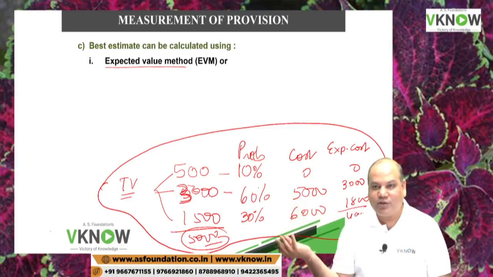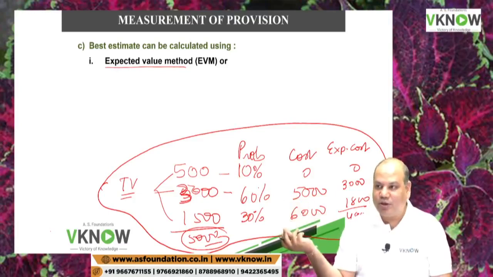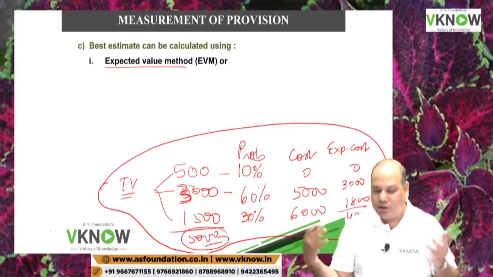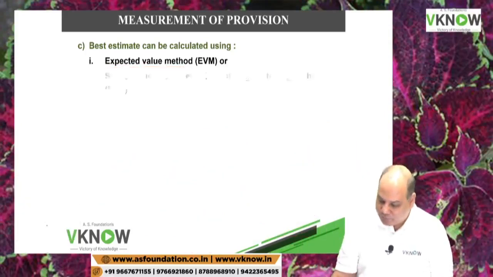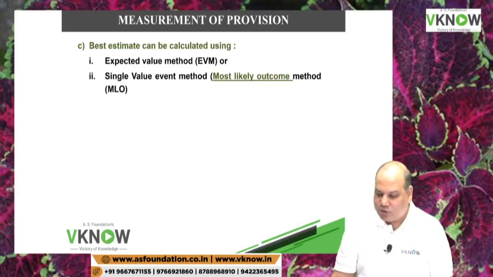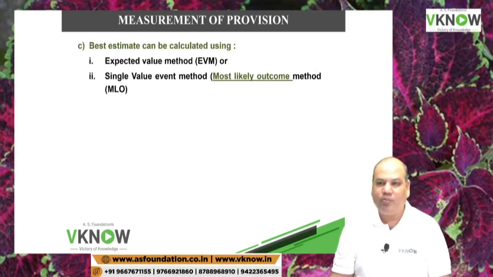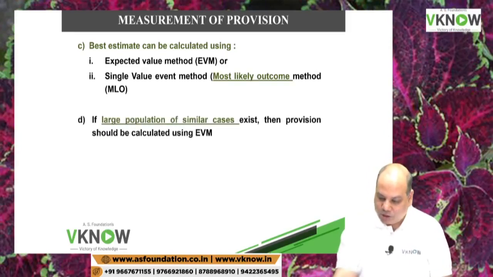30% chance they might suffer 0 loss. 50% chance they may have to pay 20 crore rupees penalty. 20% chance they may have to pay 5 crore penalty. Accordingly, they can apply expected value method and make the provisions. And the other method is called single value event method. Single value event method means most likely outcome method. I will take an example to explain this.